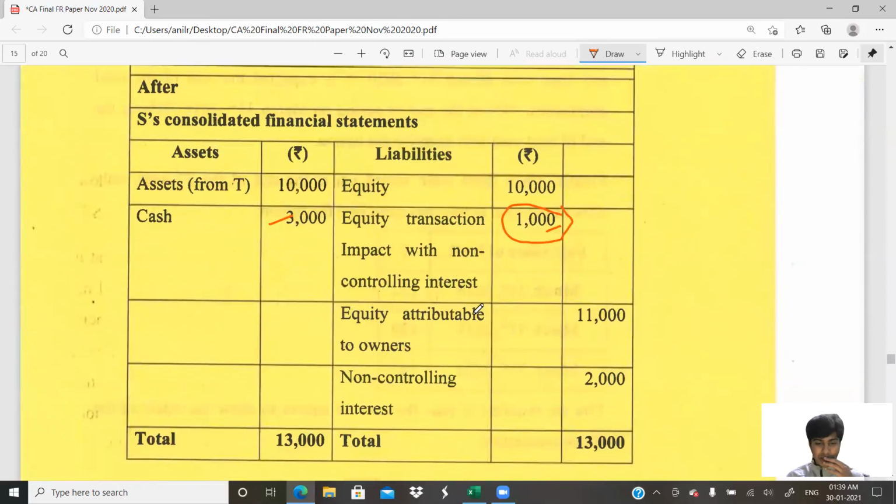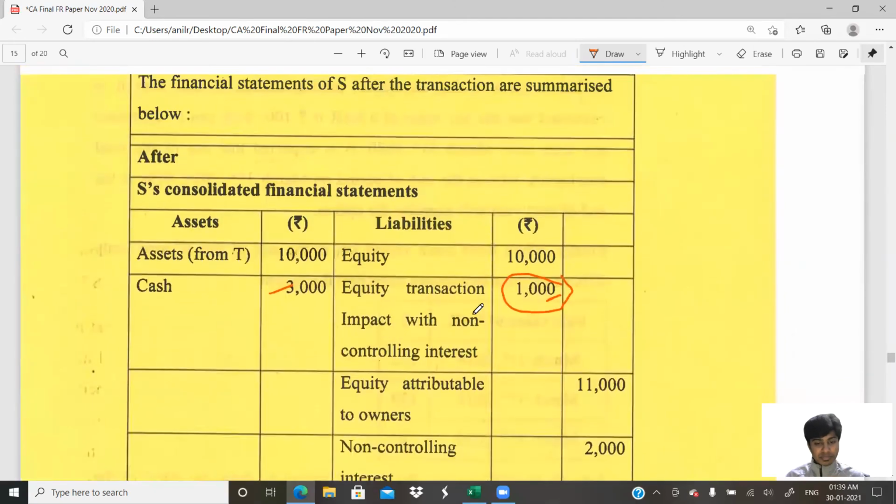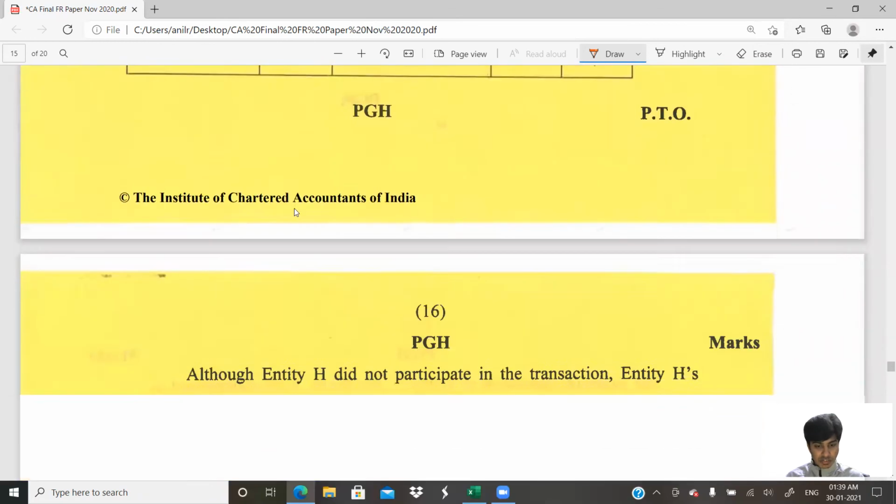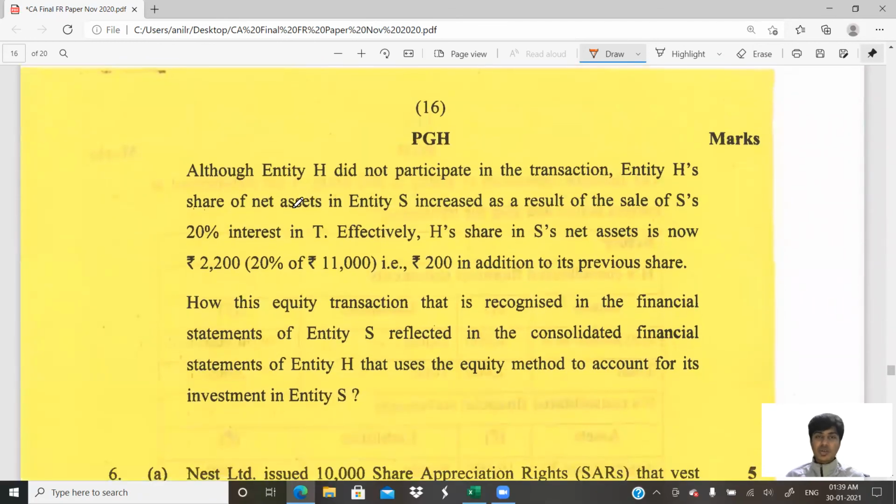Don't worry, that's the point here. This 1,000 will increase H's share to the extent of 10% of 2,000, which is 200 crores.